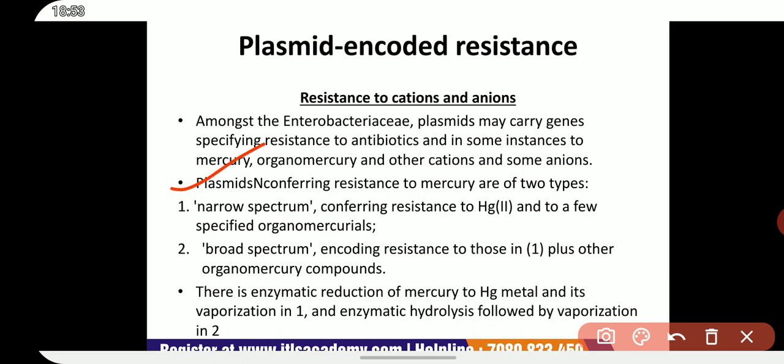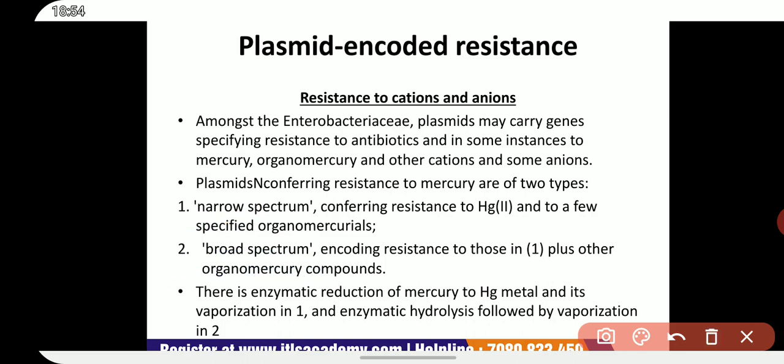Plasmids conferring resistance to mercury are of two types. First is narrow spectrum and second one is broad spectrum. Narrow spectrum confers resistance to Hg, that is mercury, and to a few specified organomercurials. Second one is broad spectrum.